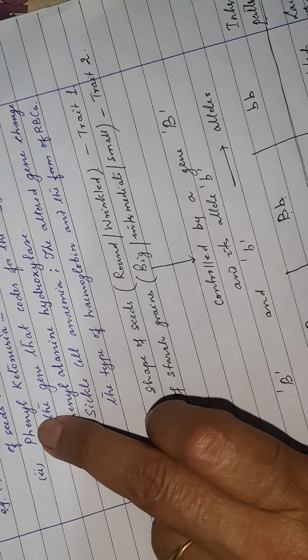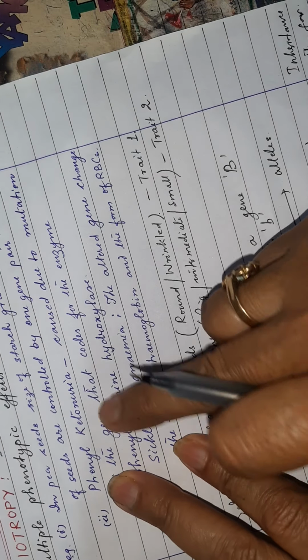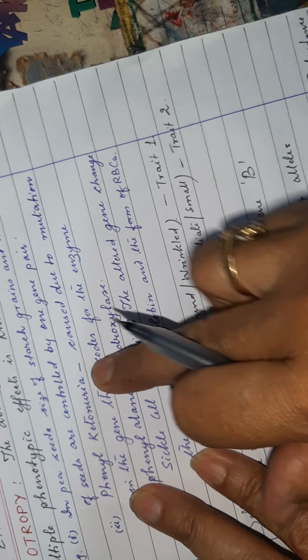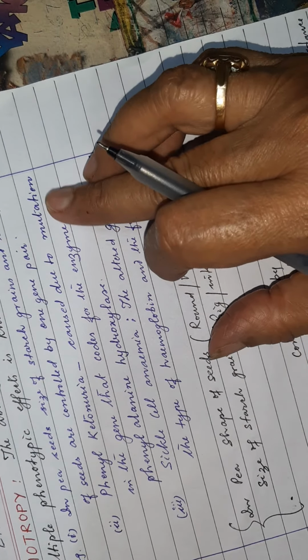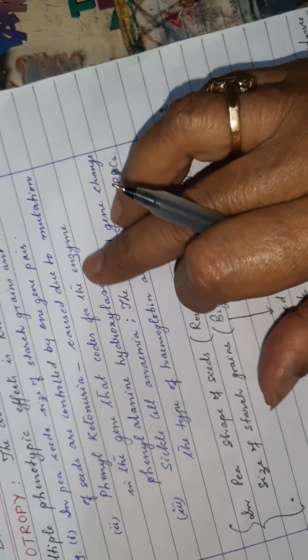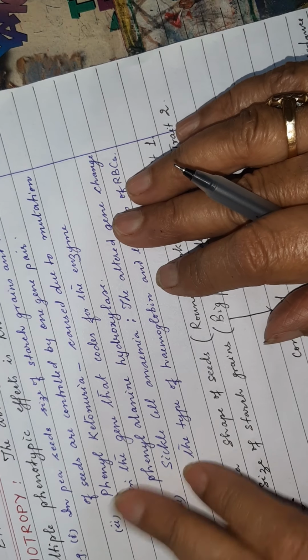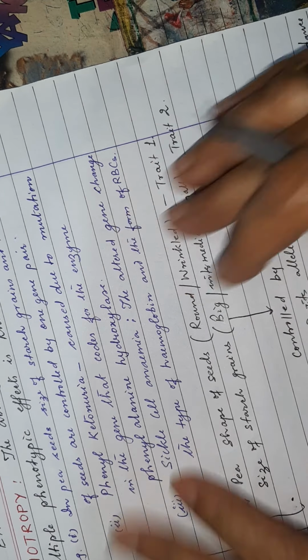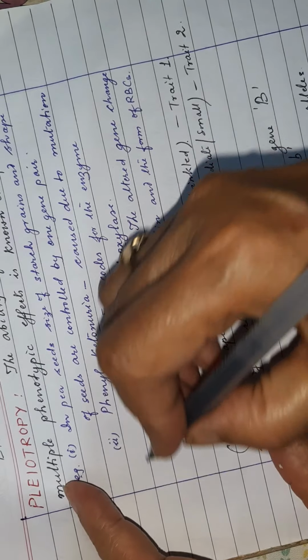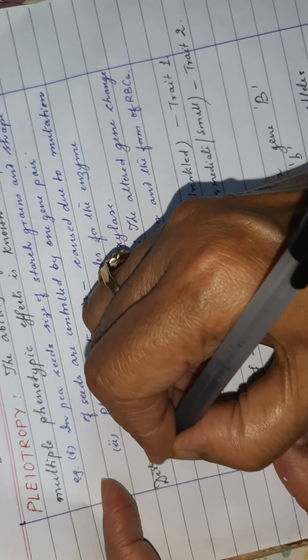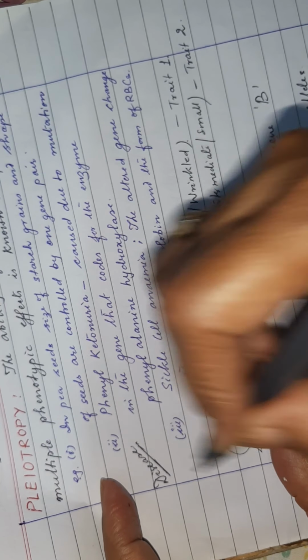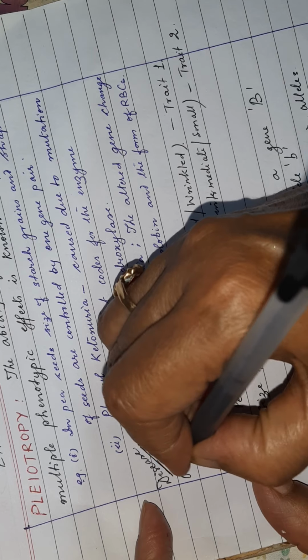Then second comes the phenylketonuria. Phenylketonuria is caused due to mutation in the gene that codes for the enzyme phenylalanine hydroxylase. In the case of human beings, this is a disease. Phenylketonuria, it's a genetic disorder. Okay, it is a genetic disorder. It is autosomal.